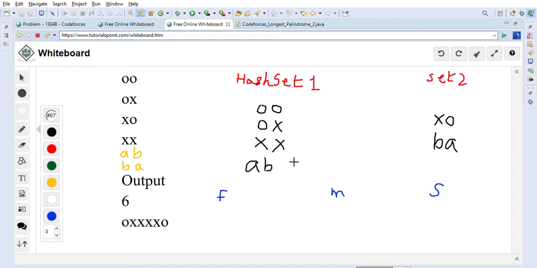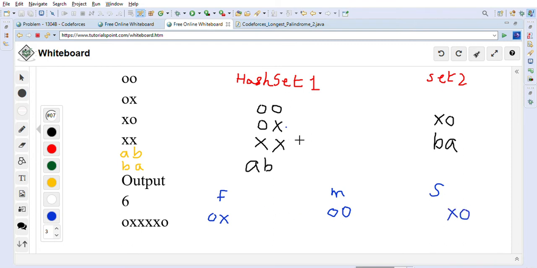When we are looking at OO, we can put it as a middle element, in the middle part, because it does not have any opposite in set 2. So we will put that into the middle part, and OX we will put into the first part. So we have to put the opposite into the second part, so XO we will put there.